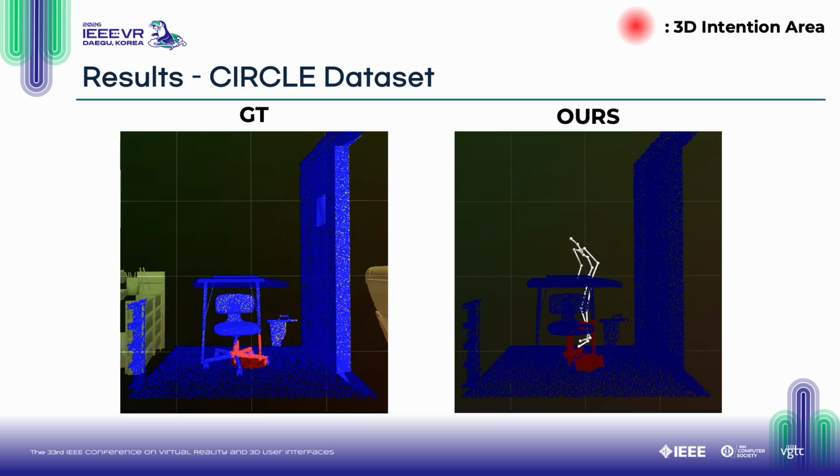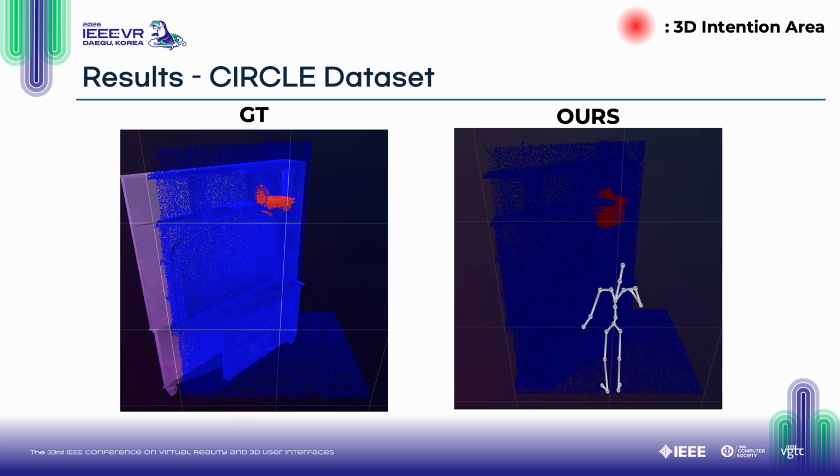Here are sample prediction results on the CIRCLE dataset. The red area represents the intention region. The left figure shows the ground truth intention area, and the right shows our prediction alongside human motion. You can see that our predicted intention area stays well localized around the ground truth region.